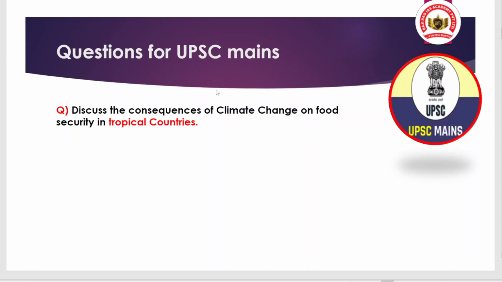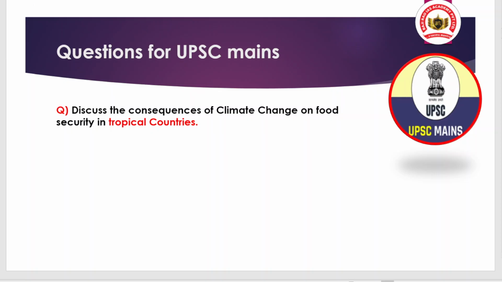So what I am trying to conclude is that UPSC is moving towards dynamicity rather than focusing on the static, meaning they are interlinking static topics with dynamic topics. That is the pillar of UPSC for asking questions, whether it is mains or prelims.